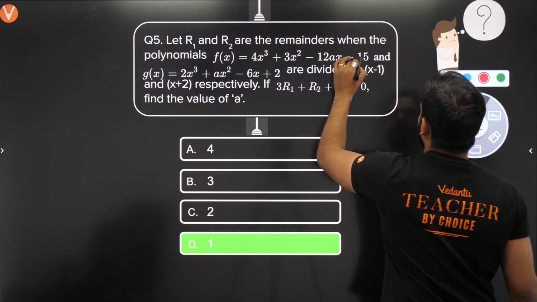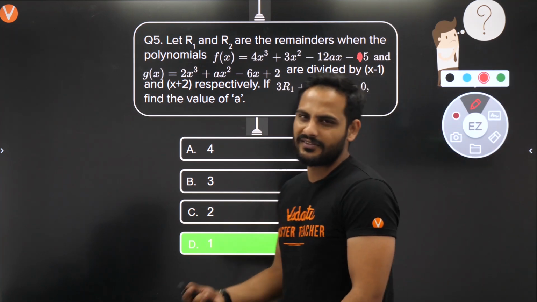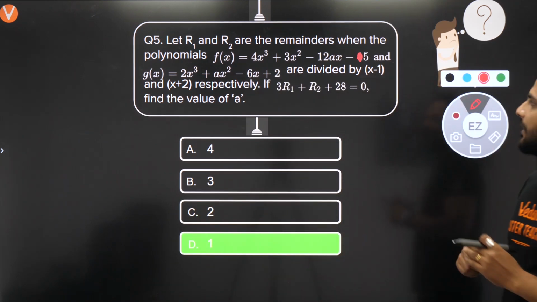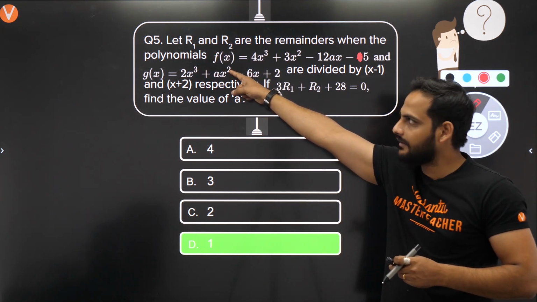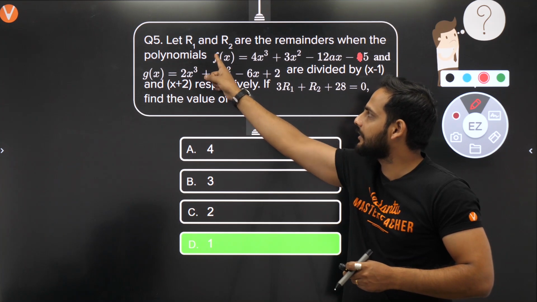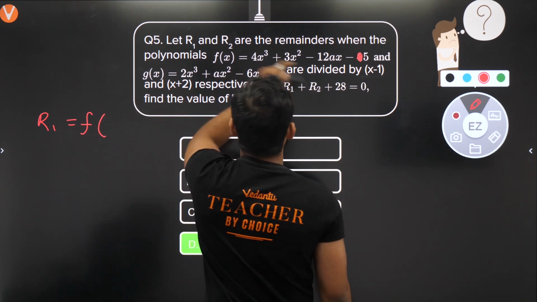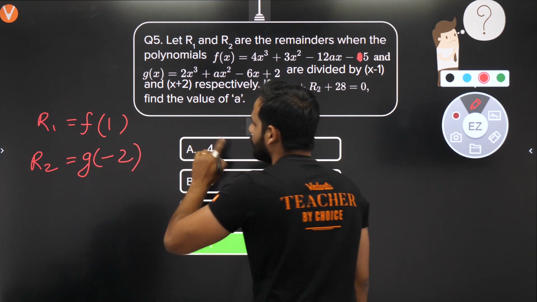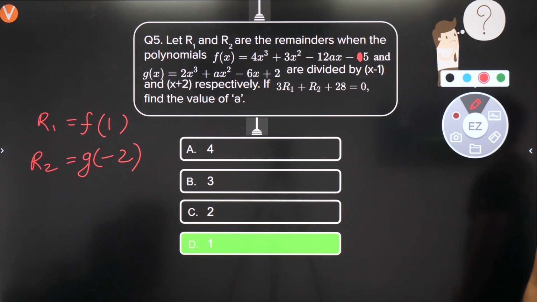So I will just change this part, if it is equal to 5. If it is 15, your value of a is equal to minus 1 by 16. Anyway, values can be changed. Okay, is it clear? So the main method is what? Remainder theorem. The main part is R1 is equal to F of 1 and R2 is equal to G at minus 2. That is the most important thing to learn here. How do you get the remainder theorem? How do you use the remainder theorem?